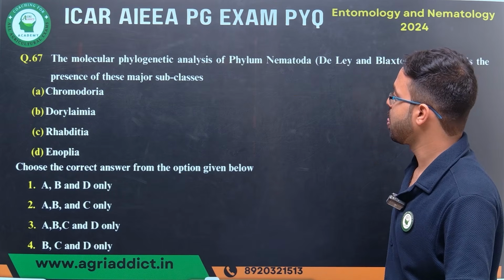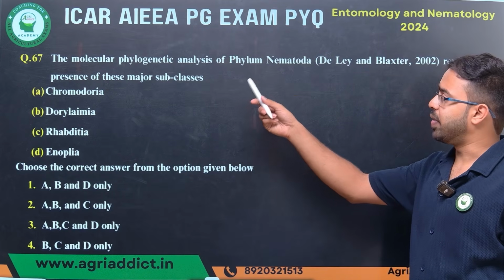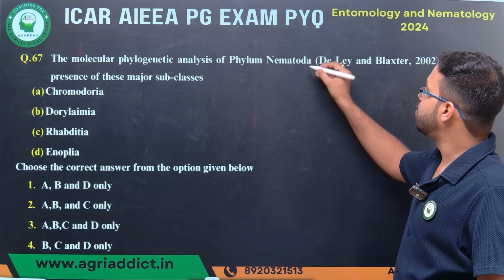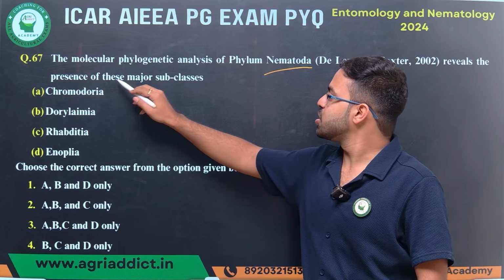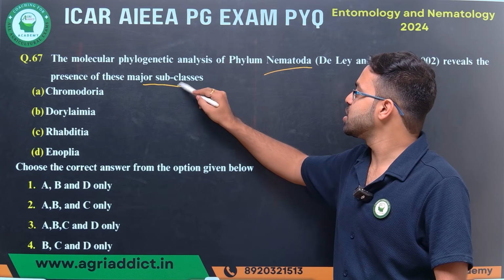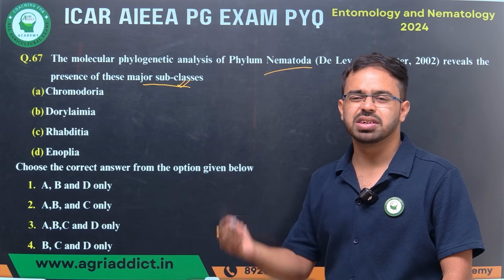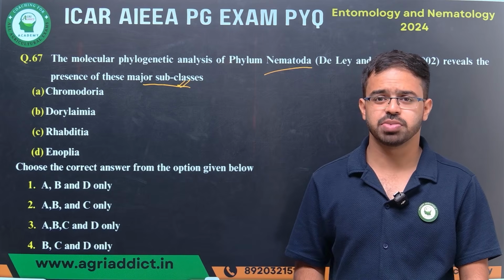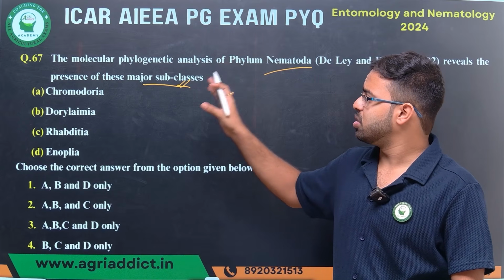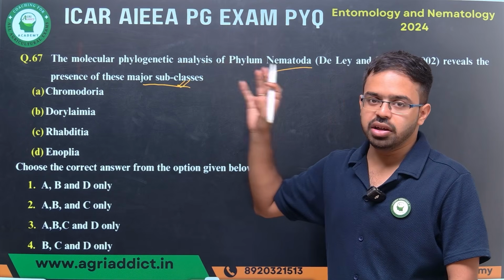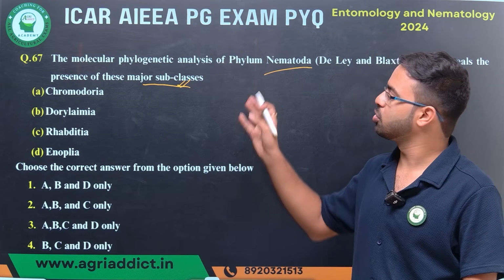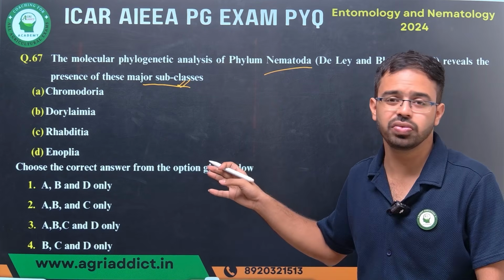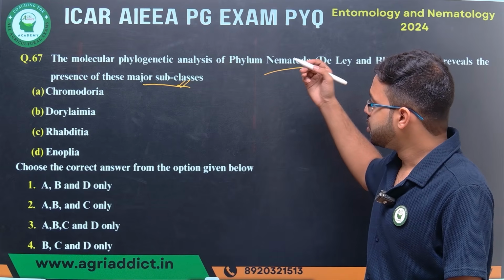Next question. The molecular phylogenetic analysis of phylum Nematoda reveals the presence of three major subclasses. It's a difficult question, to be very honest, because this much information is actually not needed for a PG student. This question is given, so we need to solve it.